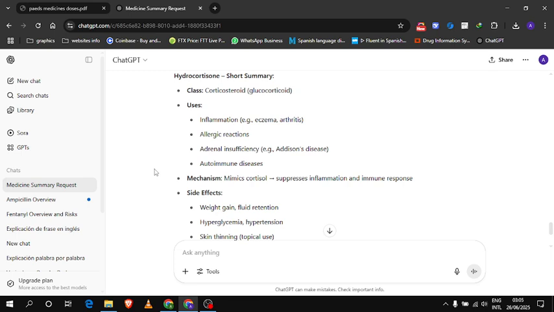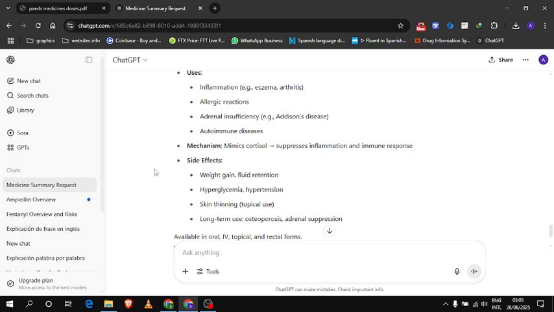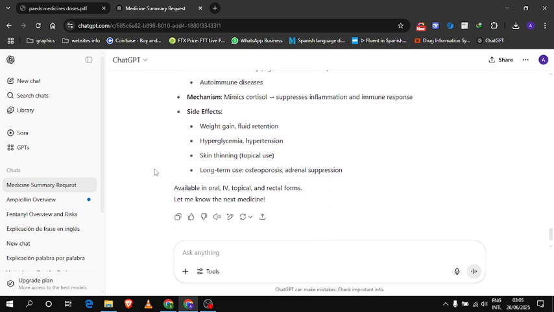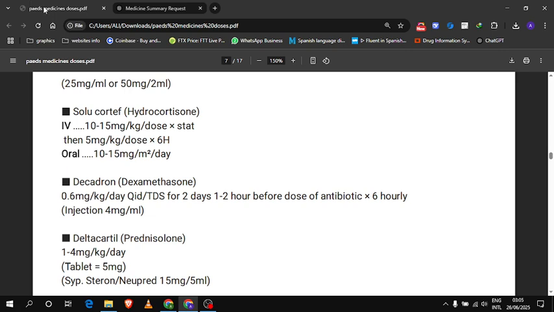Side effects: weight gain, fluid retention, hyperglycemia, hypertension, skin thinning, and with long-term use, osteoporosis and adrenal suppression. These are very important to know. The dose is 10 to 15 mg as the loading dose, which is given stat, and then 5 mg per kg per dose 6 hourly. Orally, the dose is 10 to 15 mg per meter square. So you go and check it out.